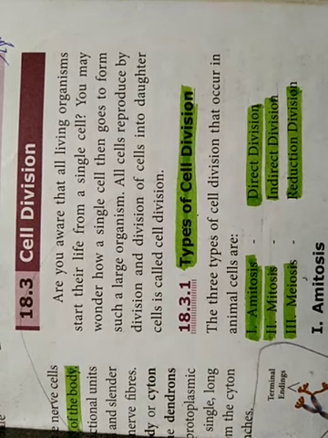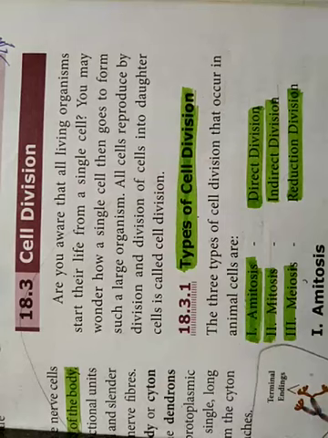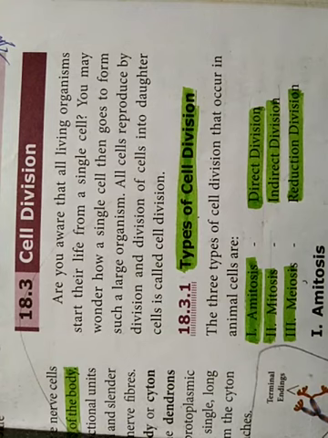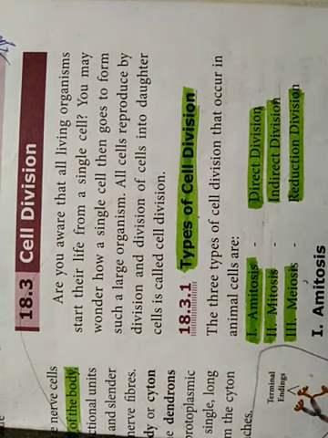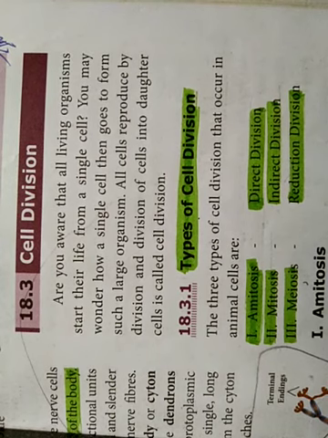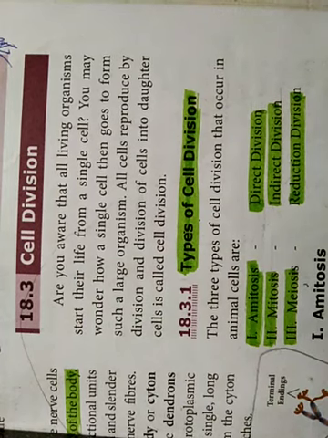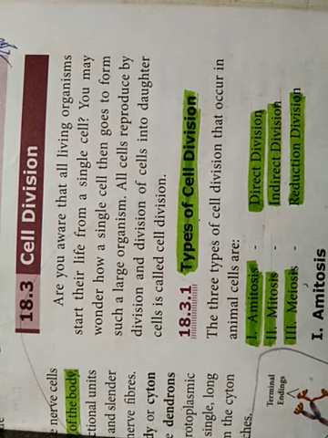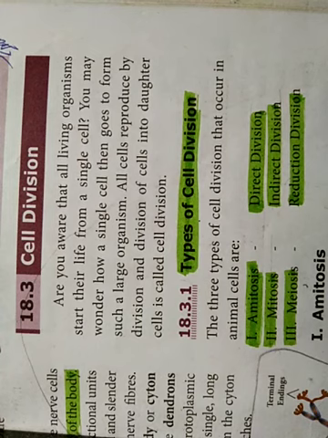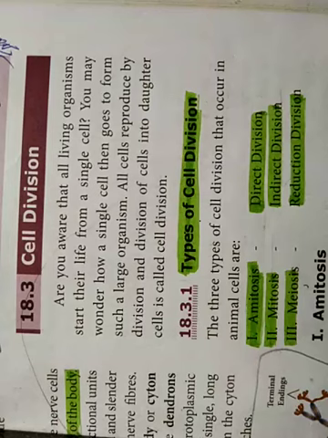Do you know that all living organisms are made up of a cell? Yes, all living organisms are made up of cells. Even plants and animals are made up of cells. That is, each living organism is made up of several million cells. But while it starts its life, it develops from a single cell. That is, a single cell which goes on cell division and develops into an entire animal or an organism by cell division. You may know that a single cell will give rise to an entire huge organism.